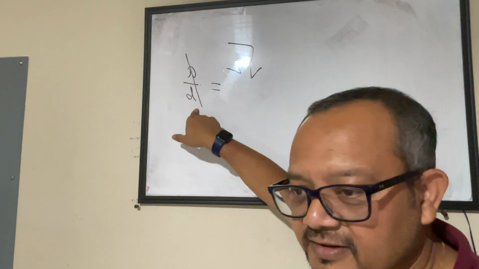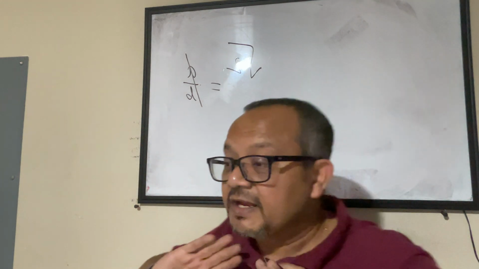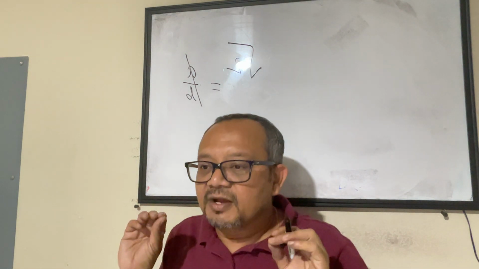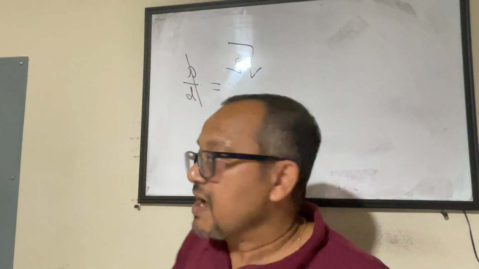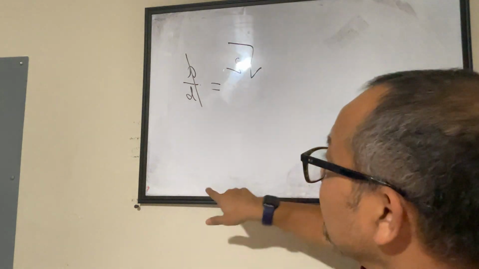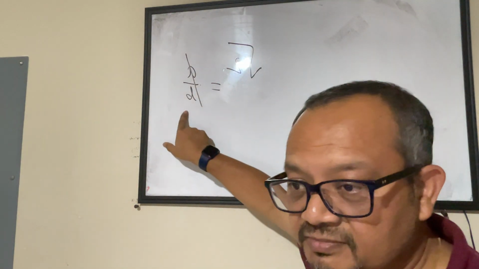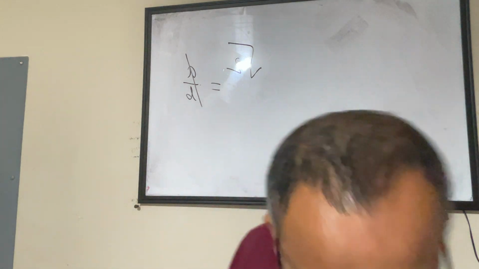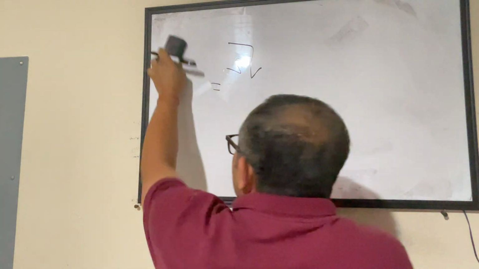Everybody? That's the only raw concept: any number will be an irrational number if it cannot be represented in this form. Yep. Now let's play with this.